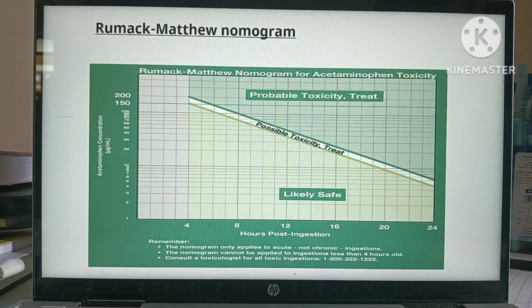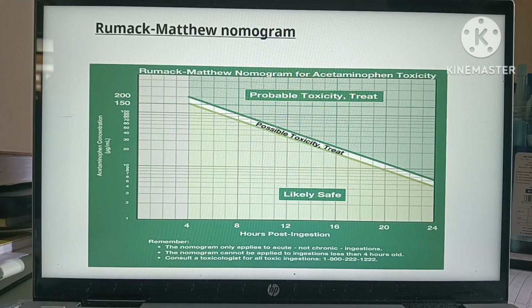We have to aggressively treat with N-acetylcysteine. And if the paracetamol concentration is coming below this line, it's likely safe. There is only a small chance of hepatotoxicity.